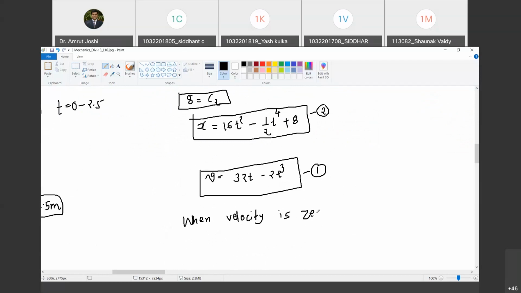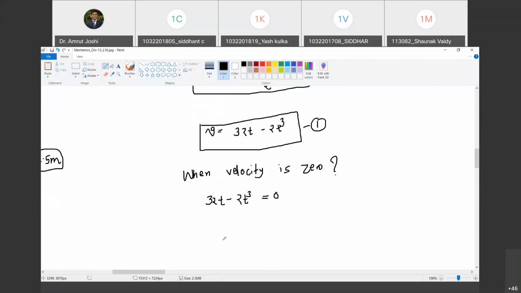Zero. Tell me the roots. So t, t squared minus 2t cube. I have to equate it to 0. So one of the roots is going to be t equal to 0. Do you agree with me? Yes, sir. Tell me the other roots. That is a trivial root. So it starts with 0 velocity. It is already given. So it's okay.